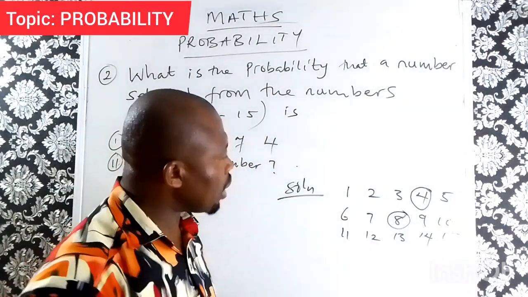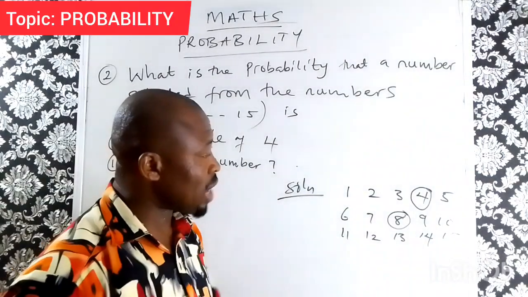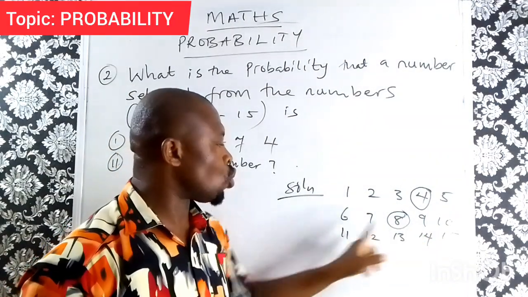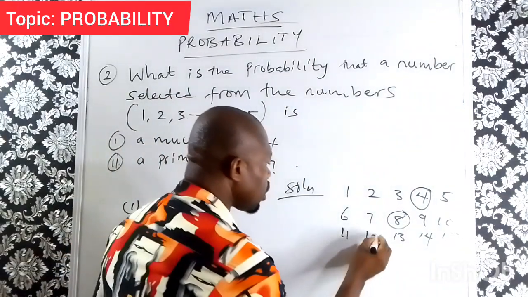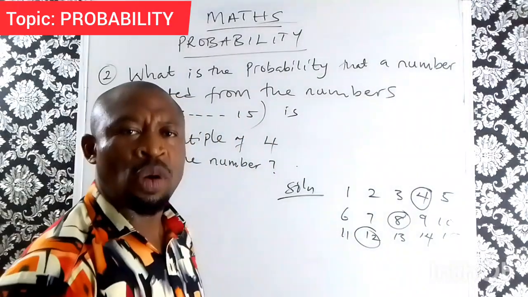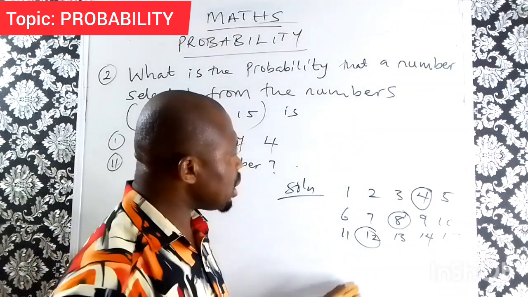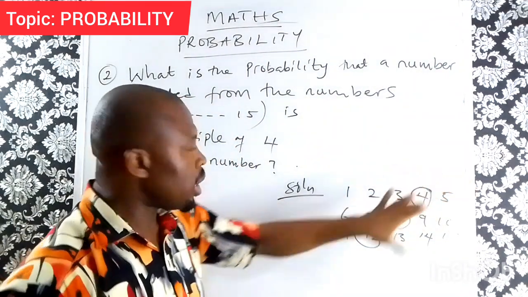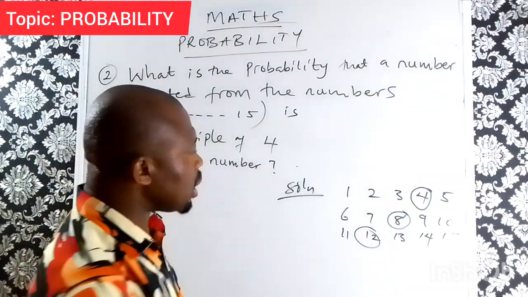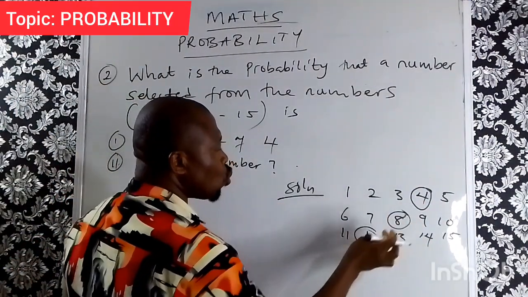Let's find out if we have another one left. Add 4 to this, and we'll have 12. Then let's see if we can have another one. We don't have any other one. That means the multiples of 4 in this range are 3.